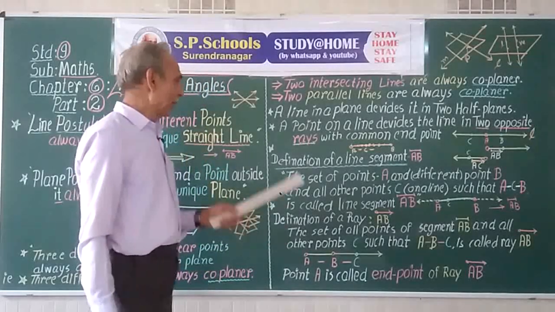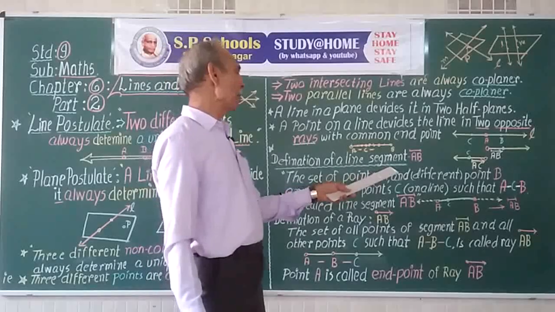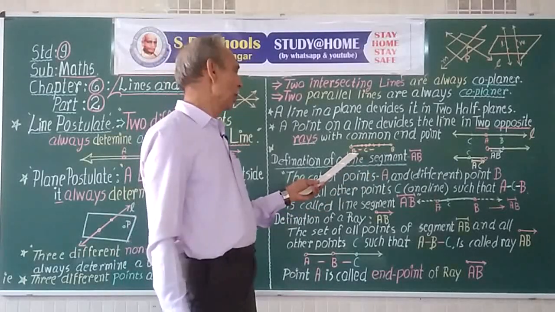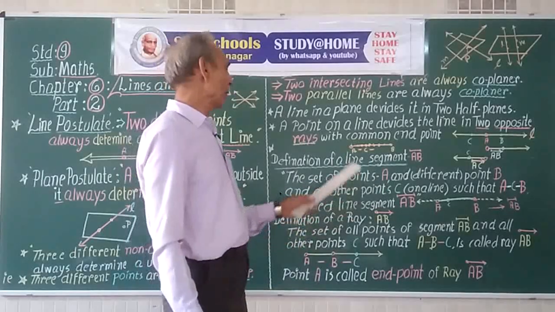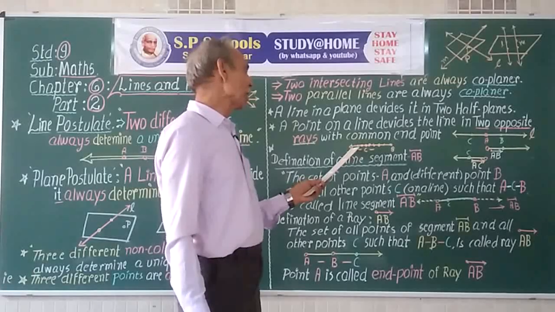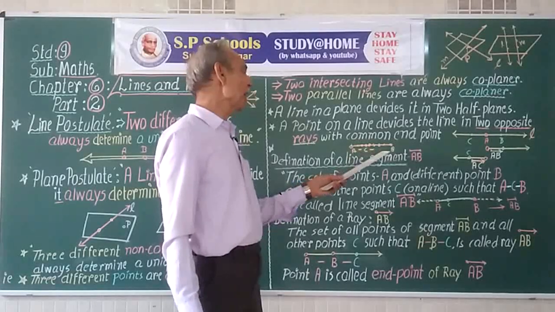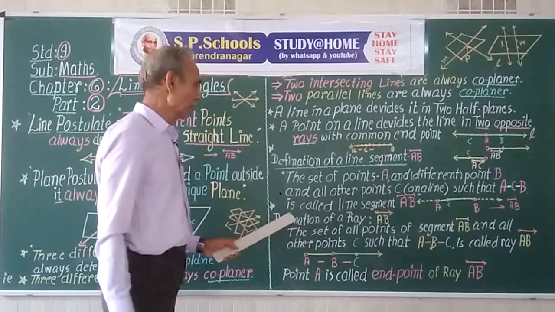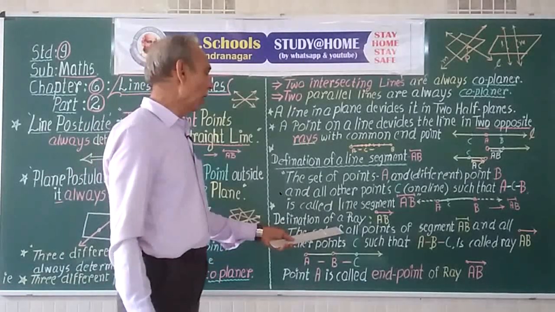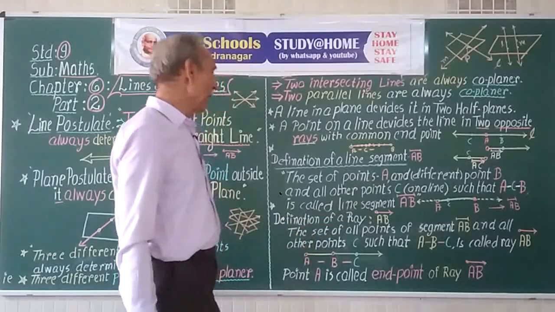Thus, the definition of line segment AB: AB is the union of all points A, B, and all such points C that A-C-B is given. Definition of ray AB.